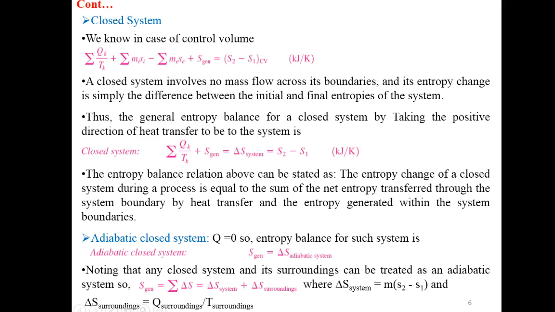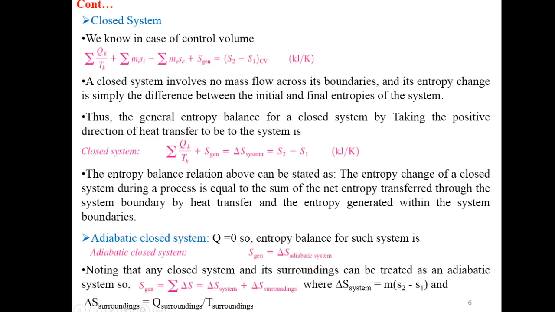The entropy balance relation above can be stated as: the entropy change of a closed system during a process is equal to the sum of net entropy transferred through the system boundary by heat transfer, that is this quantity, and entropy generated within the system boundaries, that is this one. Adiabatic closed system: in case of adiabatic system, the heat interaction is 0, so this quantity will become 0. So what we have, entropy generation equals change in entropy of the system, S2 minus S1.